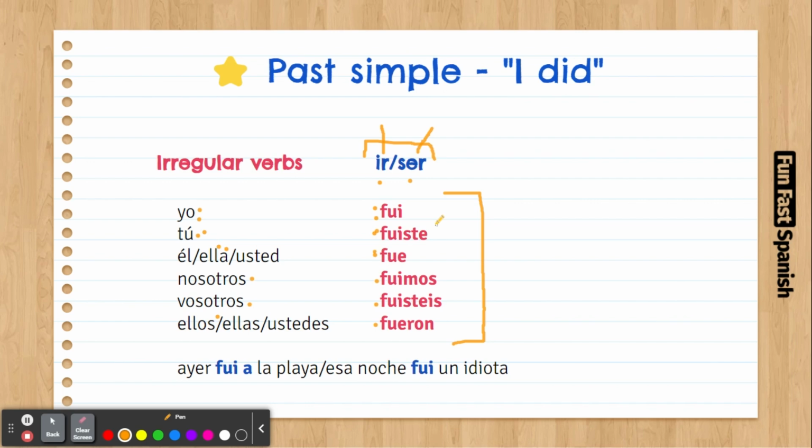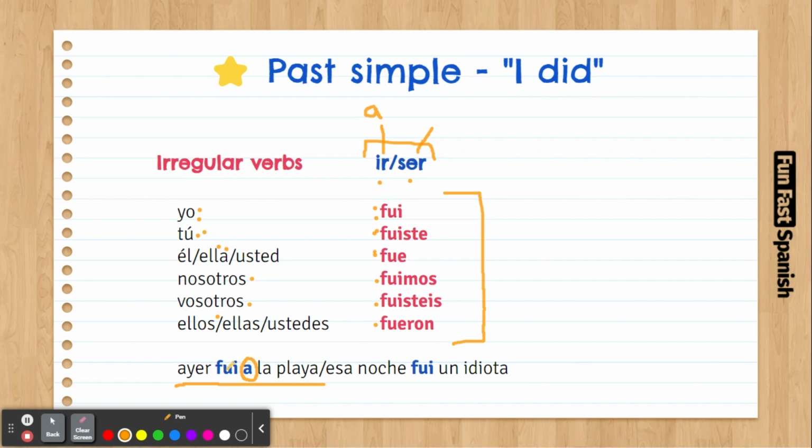So, how do we do so we don't get confused about these two verbs? Well, the verb ir always goes with the preposition a. I go to somewhere. I go to the beach. I go to the supermarket. So, ayer fui a la playa. As you can see here, we have a.